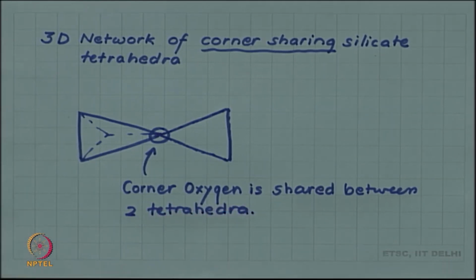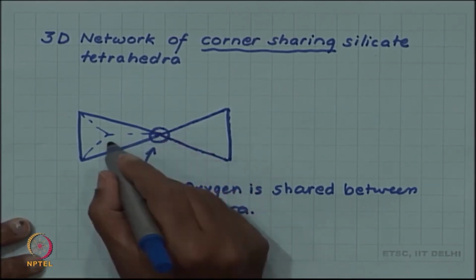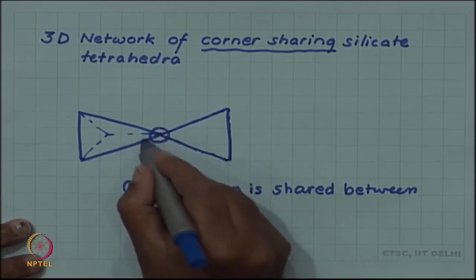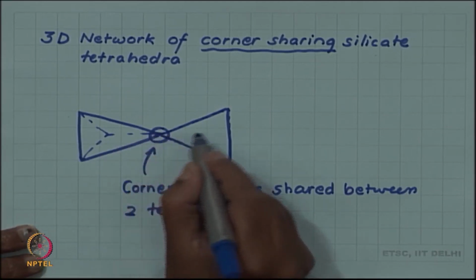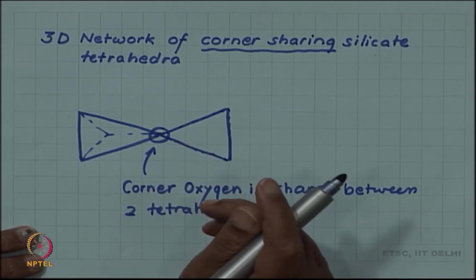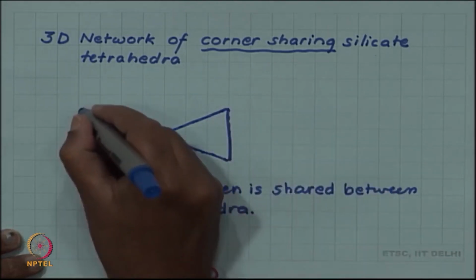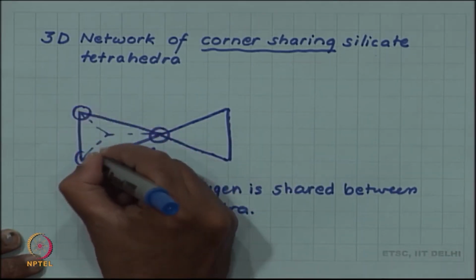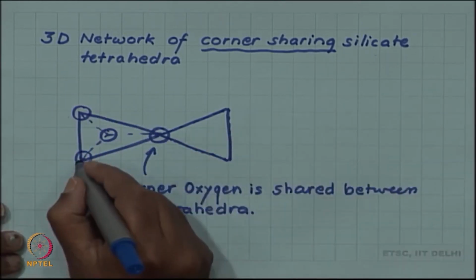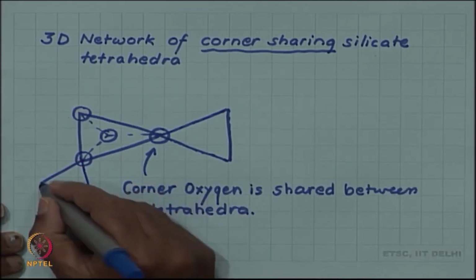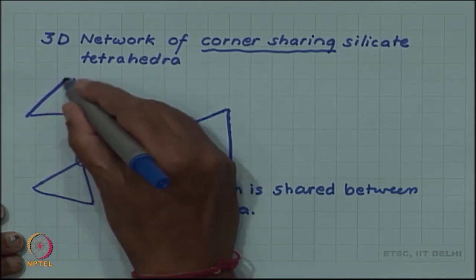Because of this sharing, this oxygen is now divided between two tetrahedra. So, the effective oxygen contribution from this corner is only half an oxygen to any given tetrahedron. Since a given tetrahedron has 4 corners, it will get half an oxygen from each of these 4 corners, because each of those corners is shared by other tetrahedra in the network.